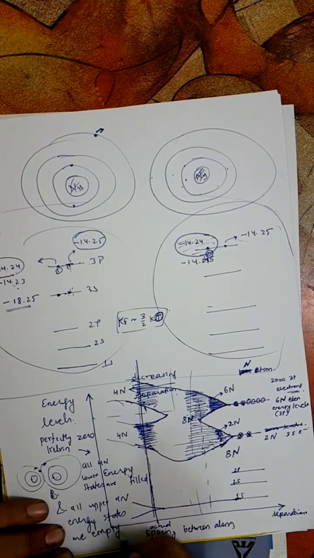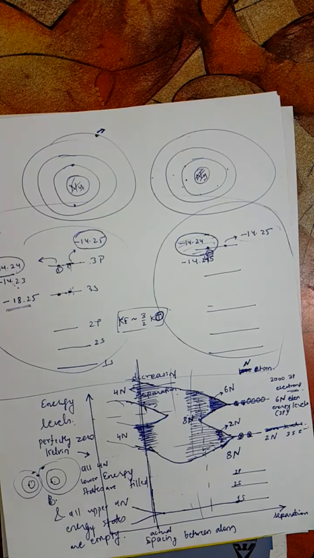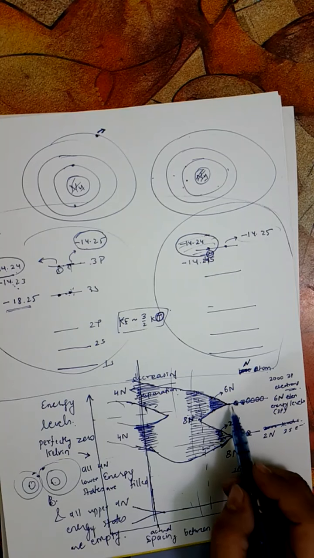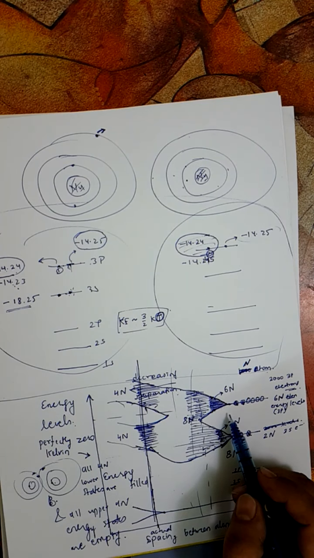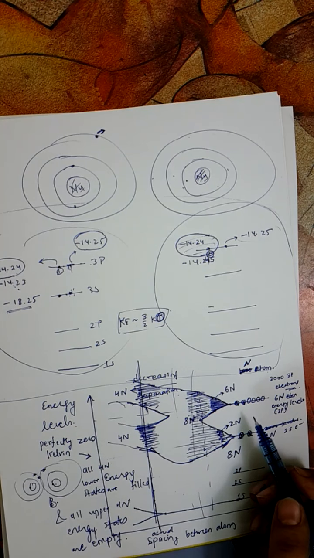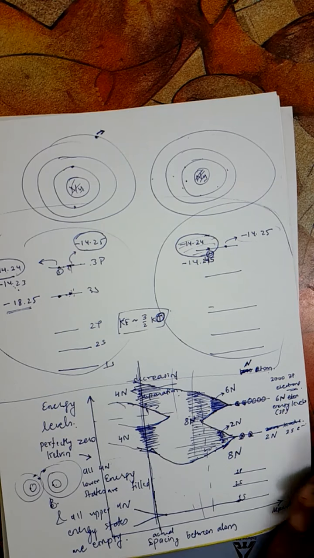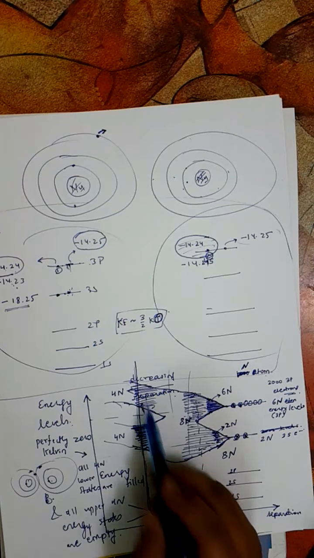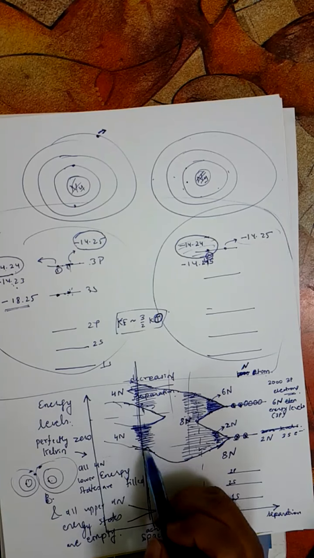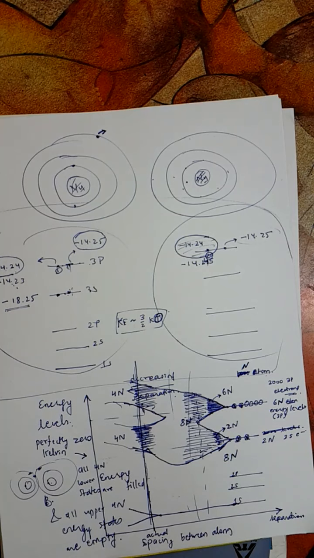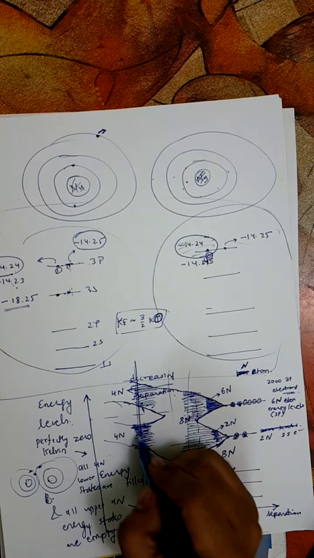This is the condition at perfectly 0 Kelvin. See, how many electrons are there in the valence shell? There are 4 electrons for one atom, and there are n atoms, which means 4n electrons. These 4n electrons have these 8n options. Instead of choosing the upper 4n options, these 4n electrons go to the lower 4n energy levels.